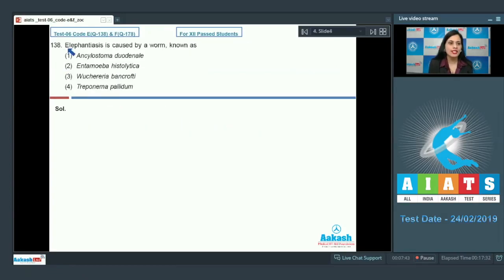Question number 138. Elephantiasis is caused by a worm known as, and the options are Ancylostoma duodenale, Entamoeba histolytica, Wuchereria bancrofti and Treponema pallidum.